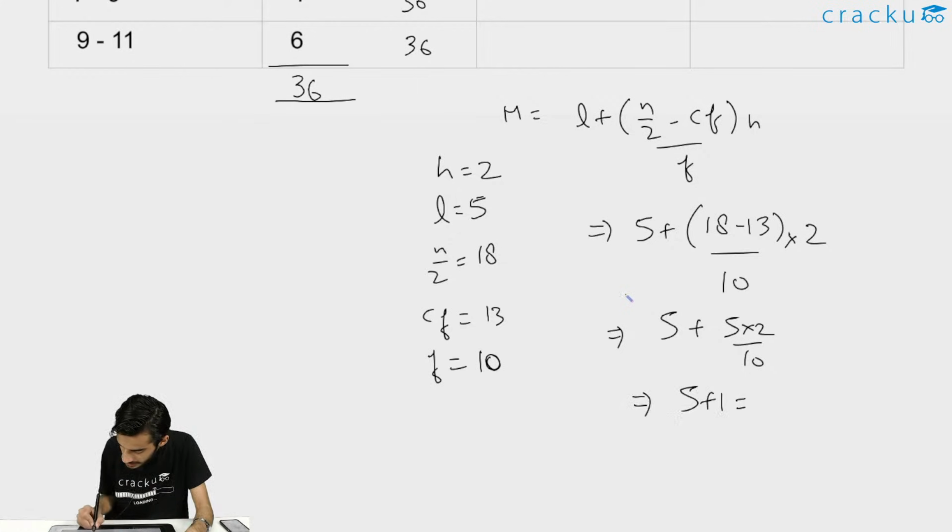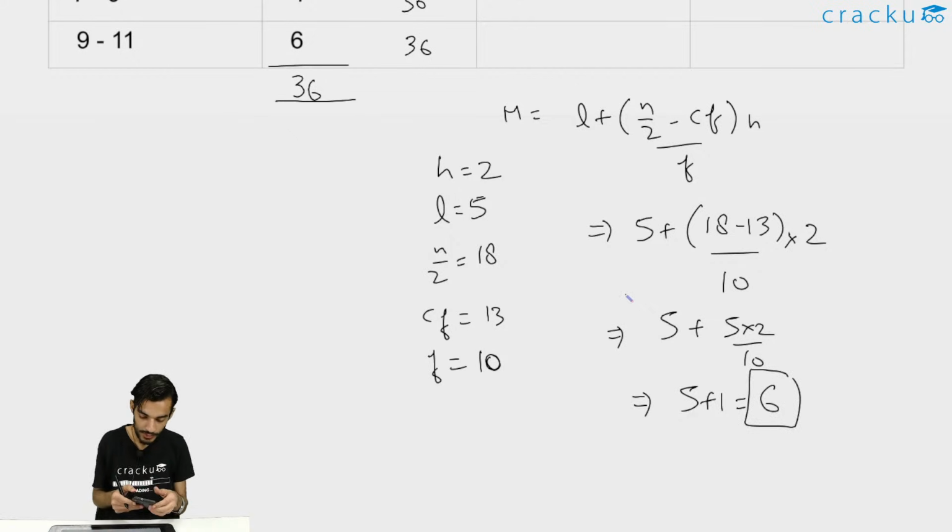I hope this is also clear. This is how we need to calculate the median. If you have any doubts, you can just ask. Otherwise, we'll move on to mode.